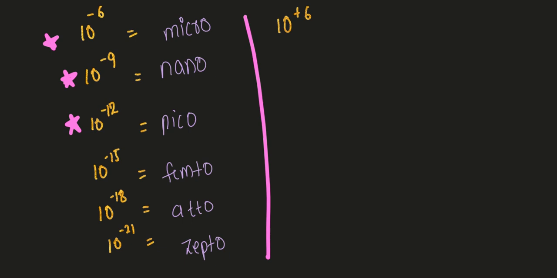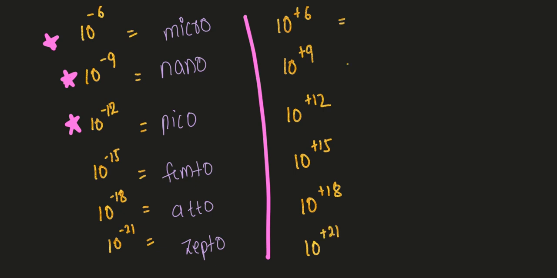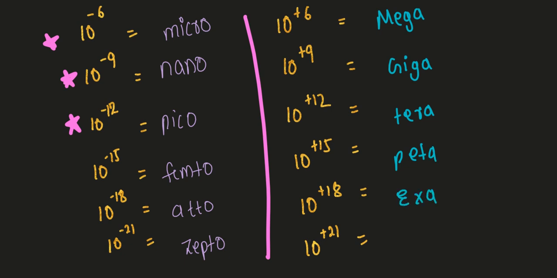Positive part means 10 to the power plus 6, 9, 12, next 15, 18, and 21. Okay, so let us try to do this. 10 to the power of plus 6 is nothing but what we can call mega. Next we can call giga. Next tera. Next peta, exa, and the last one is zetta.